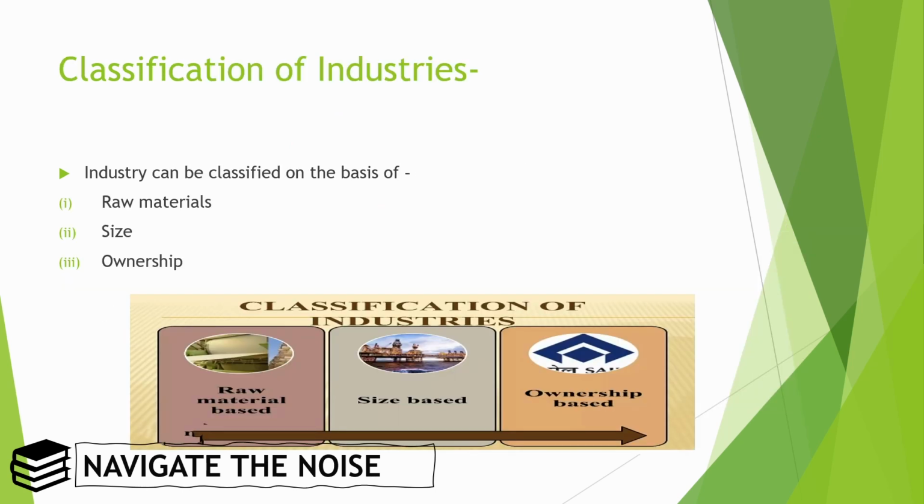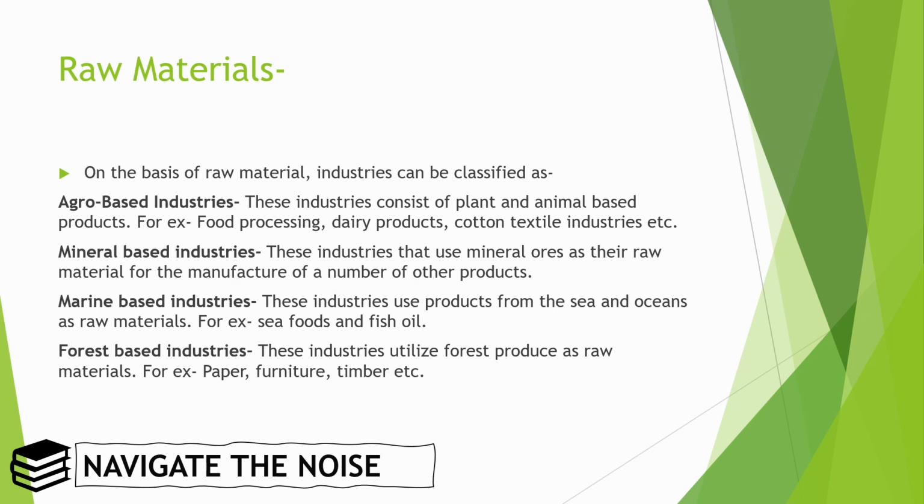Now classification of industry: on the basis of raw material, second is size, and third is ownership. On the basis of raw material means what type of raw material we are using. If we are using plant and animal based raw material or product, we call it agro based industry. For example, food processing, dairy products, cotton textile industries. Why cotton textile? Because we are using cotton as a raw material, so that is a plant based product.